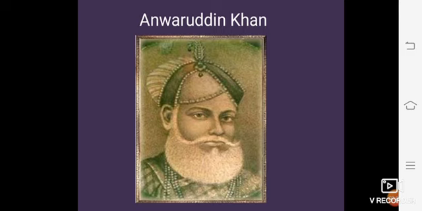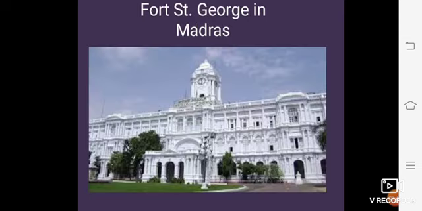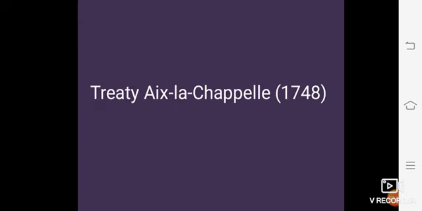So the French, led by Dupleix, attacked the British settlement in Fort St. George in Madras. And to recapture Madras from the French, the Nawab of Arcot supported the Britishers. He sent troops to Fort St. George, but the forces of the Nawab were defeated. Here the French were very few in number, we can say, but they were excellent in warfare.